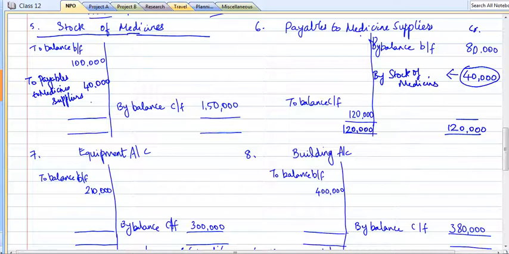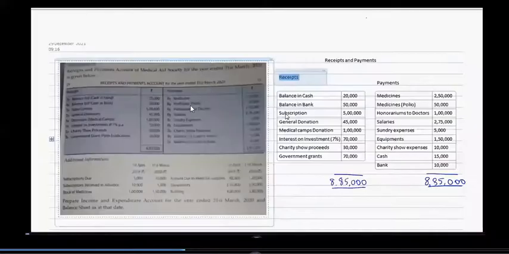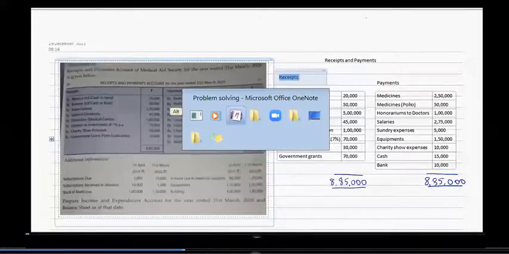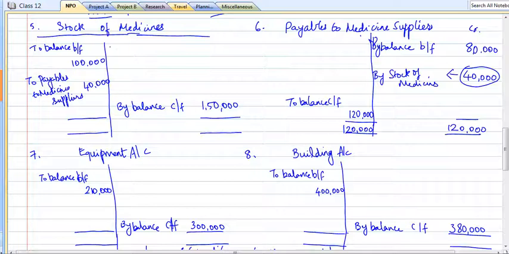So let's look into the receipts and payment account. In receipts and payment account, we have paid for medicines of 2,50,000 and medicines for polio of 50,000. Let's bring those two. So we have purchased, right?